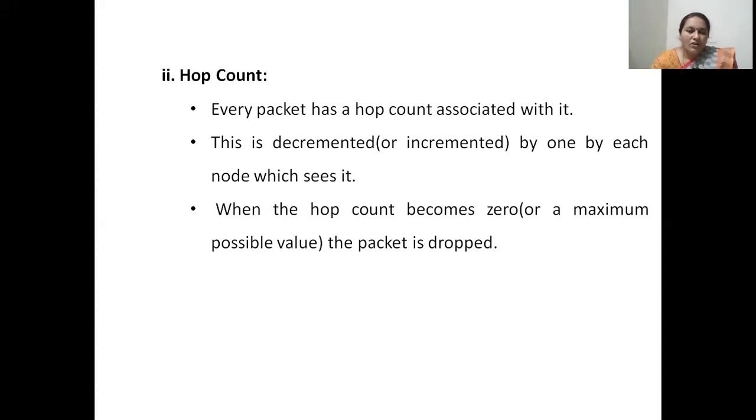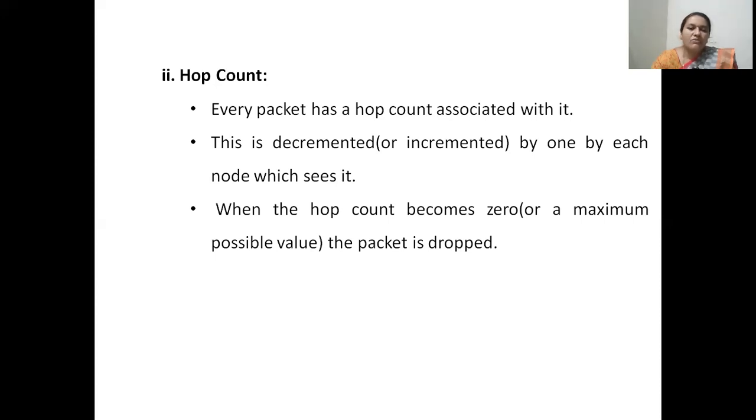Say from source to destination there are 6 hops. For every intermediate node, the hop count is decreased by 1. If it goes through 3 intermediate nodes, the count will be decremented by 1 at each node, and finally at the third intermediate node, the hop count will be 3. So like this, the hop count keeps on being decremented.